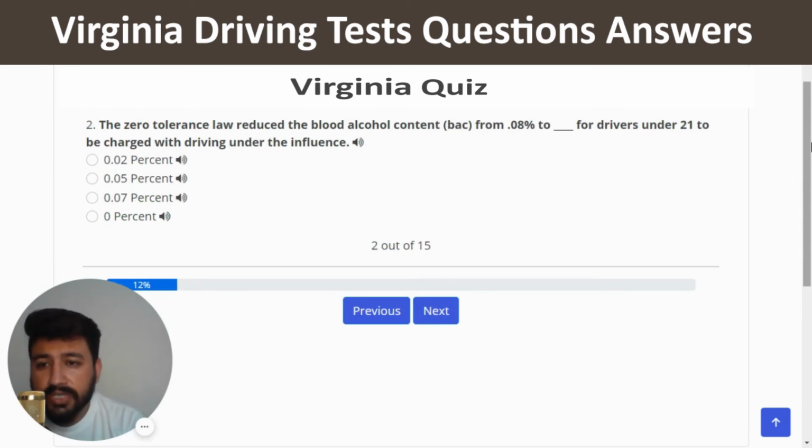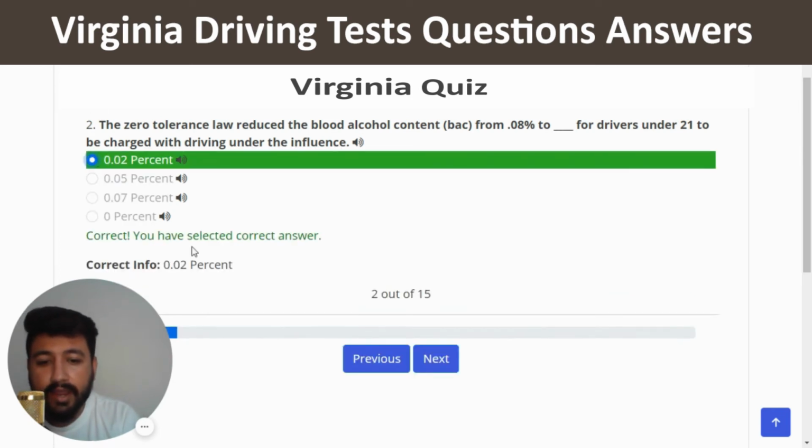Next. The second question is, the zero tolerance law reduced the blood alcohol content BAC from 0.08% to blank for drivers under 21 to be charged with driving under the influence. The right answer is 0.02%. So I'm going to click on the first option, correct, and next.